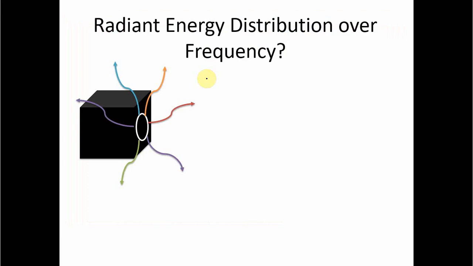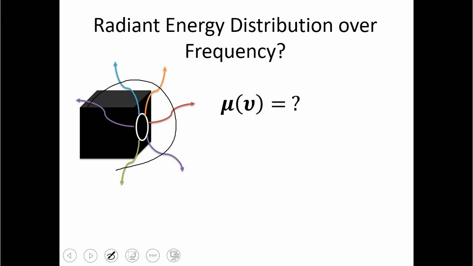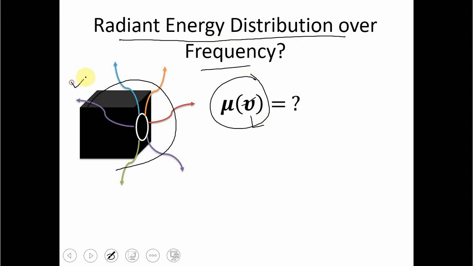So the experimental observation was about the radiation coming out of a black body in thermal equilibrium: how much energy is contained in a single frequency. Let's say this is the energy, which changes with nu, the frequency. So this is the radiant energy distribution over frequency, that is, how much energy is in each color, so to say, and this is a continuous spectrum going from here to here, including frequencies which are not visible to us.